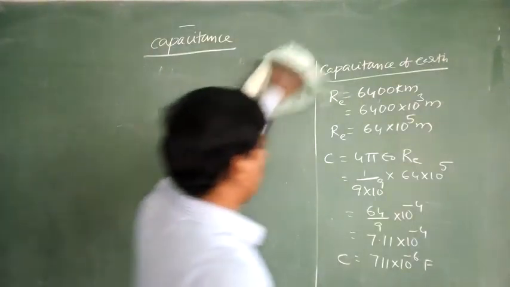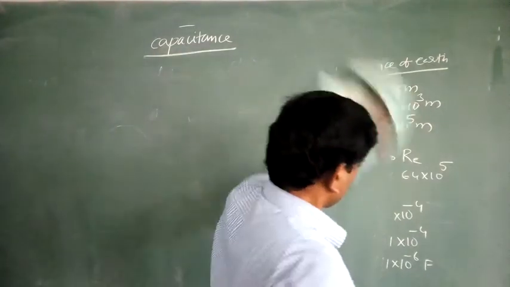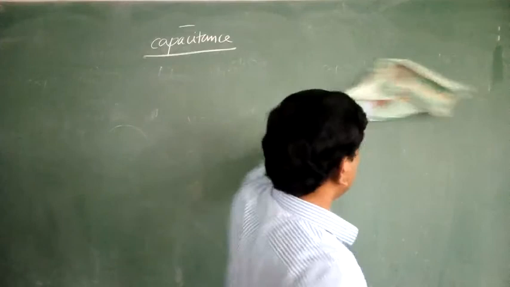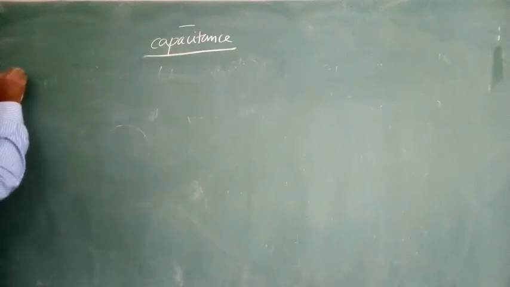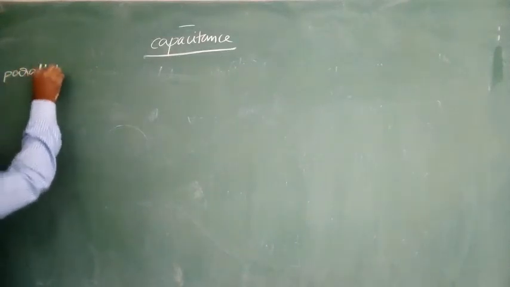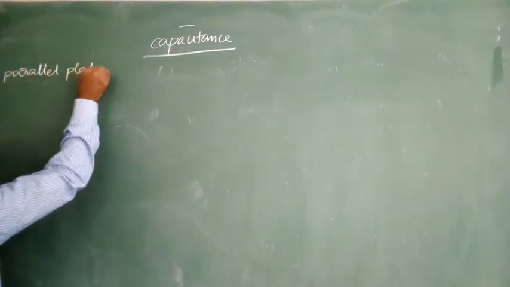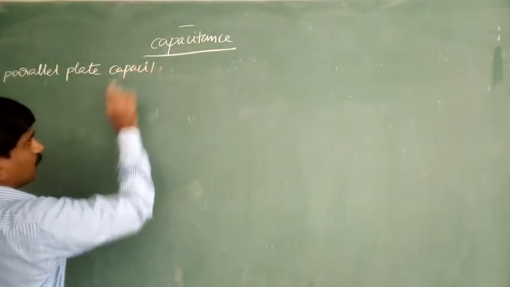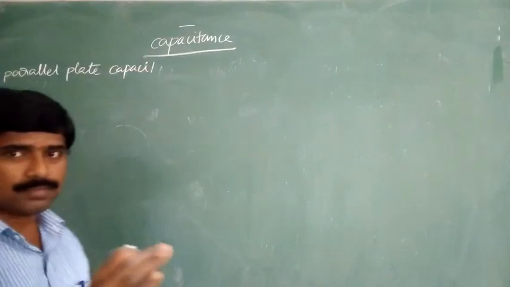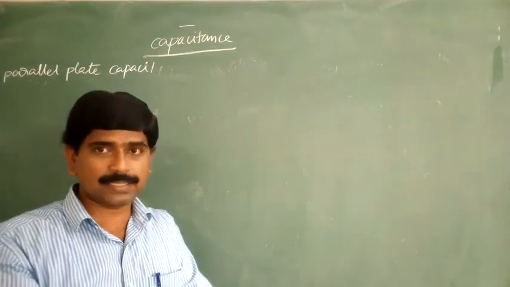Right now we will find the capacitance of the parallel plate capacitor. What is the capacitance of the parallel plate capacitor? Capacitor and condenser are both the same. In some books they use the term condenser.